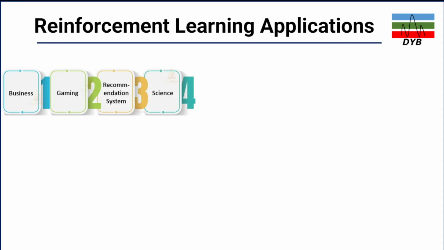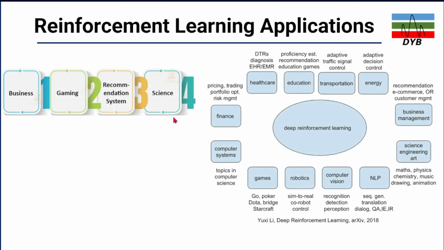So what are the applications of reinforcement learning? The first main application is in business, gaming, and also recommendation systems. And initially it also works in science, so that is the focus for all of us as well. But there are also some other applications.